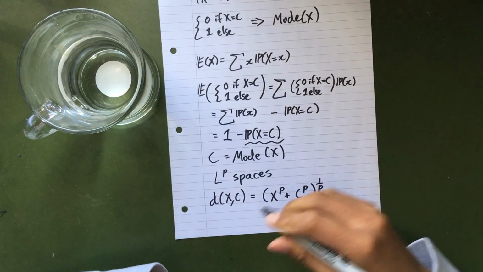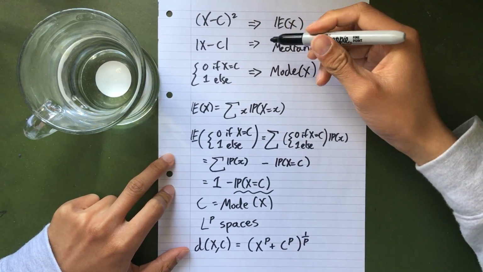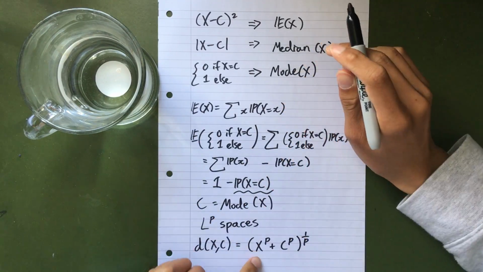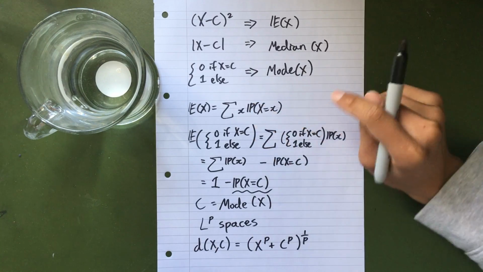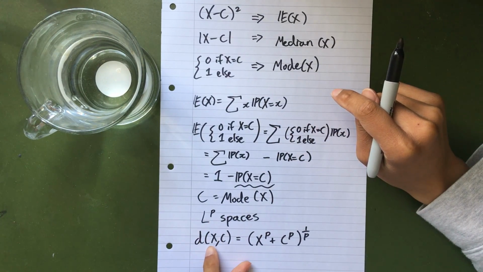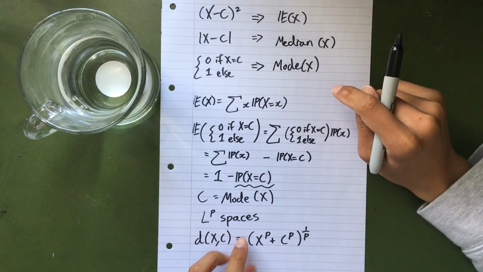So p could take on a bunch of stuff. And if you compare these guys, the ones I talked about are all special cases of this family of metrics.